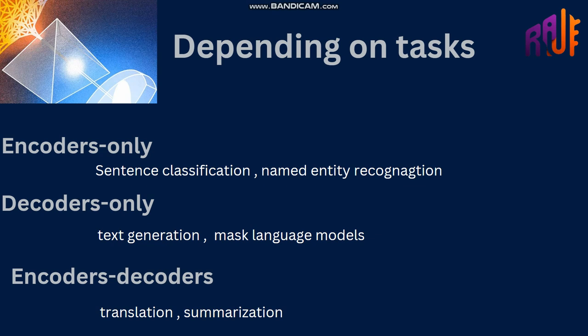After that we have encoders and decoders together. If we use both in a transformer, which is what most models do, they don't use them separately. This is also called a sequence-to-sequence model, which we can use for translation and summarization. Translation means translating the text. Summarization means converting a long text into a short text while still saving the meaning. So these are the tasks depending on the models.